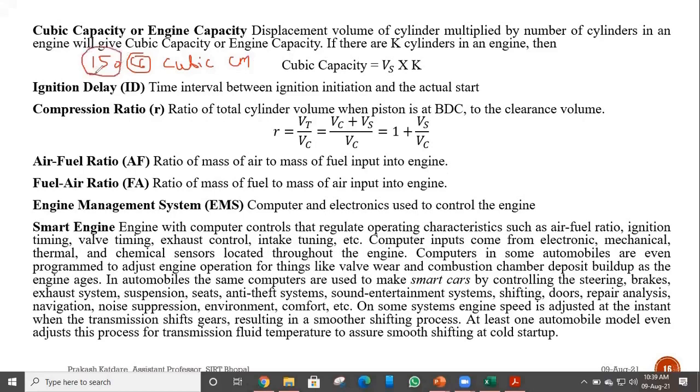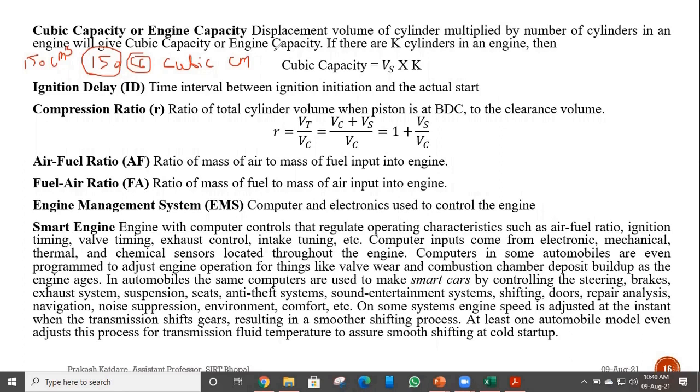The meaning of this 150 is that the volume displaced by the piston is 150 cubic centimeter. That is the cubic capacity or engine capacity. We can define it as the displacement volume of a particular cylinder multiplied by the number of cylinders in that particular engine.